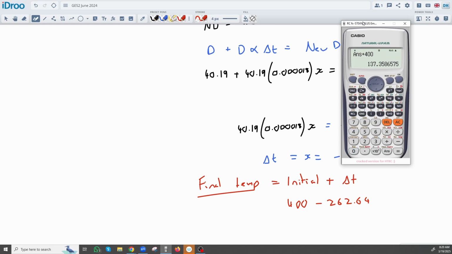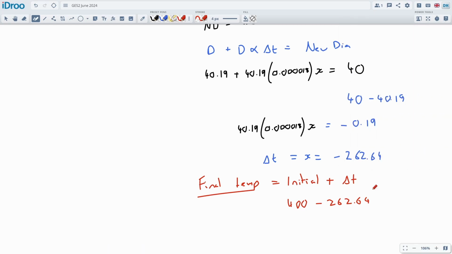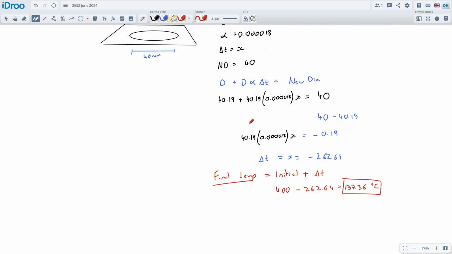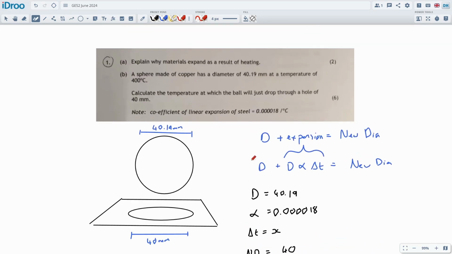I'll just put a plus in there. Okay, you can actually override positives and negatives when you're doing this kind of stuff. Just make it work. So this will be degrees C. That will be the final temperature, right? That makes sense. It's not too hot, not too cold, just about right. And it will be the point at which the ball will be the same size as the hole, so really you need to cool it to a little bit lower than that. That's it. Nice, easy, 6 marks.